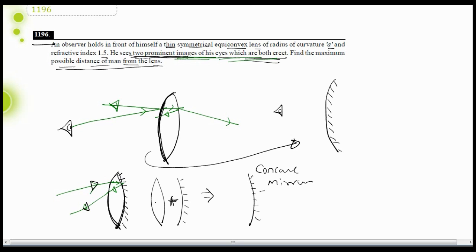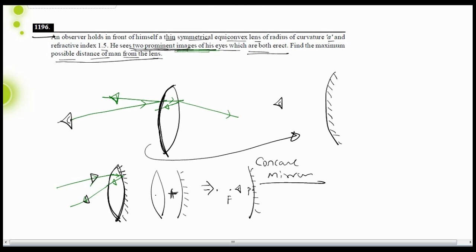Now by this concave mirror system, you need to get an erect image. The second image is also erect, it is given in the question. So we need to get an erect image. For a concave mirror to produce an erect image, the object should be in between pole and focus. So the eye of the person should be in between pole and focus of this effective concave mirror.